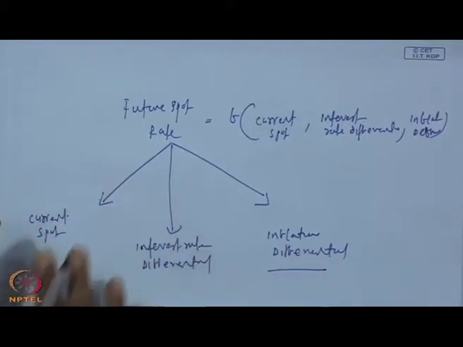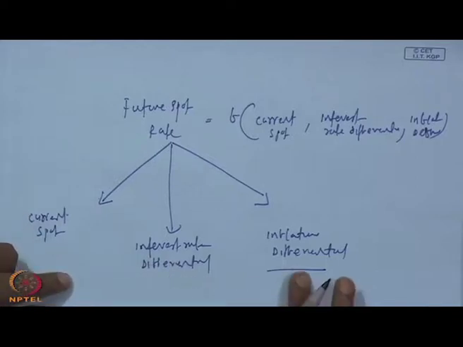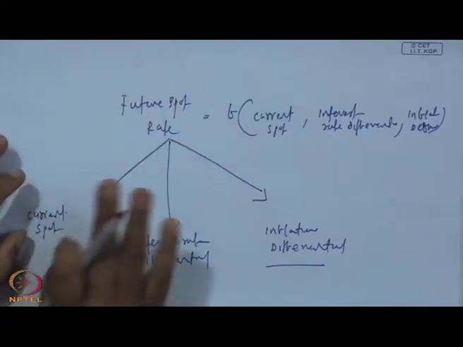So, the current spot, interest rate differential and inflation differential may give some kind of near future prediction about the future spot rate. The interest rate parity hypothesis addresses these 3 concepts, the current spot, interest rate differential and inflation differential, to determine the future spot rate. So, the primary determinants of future spot rates are the current spot, interest rate differential and inflation differential, that we came to know from the interest rate parity hypothesis.